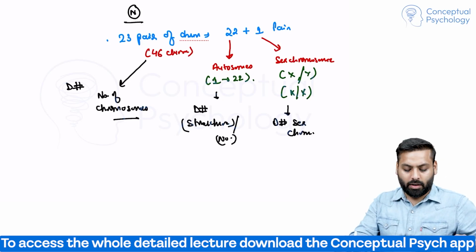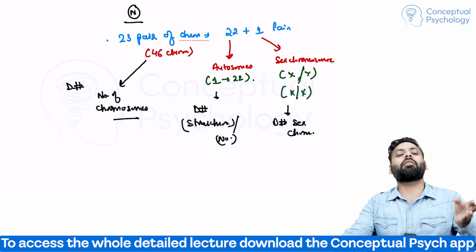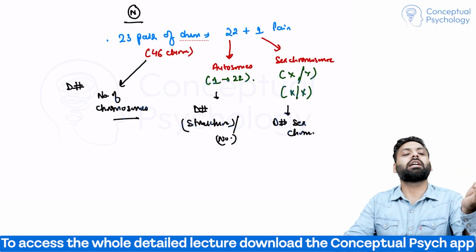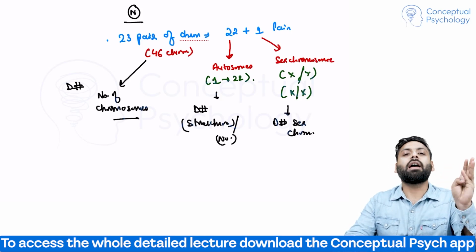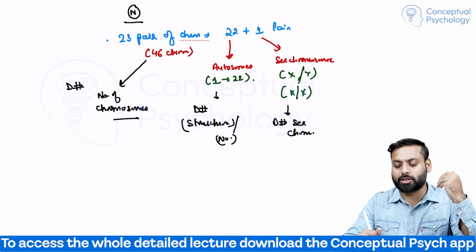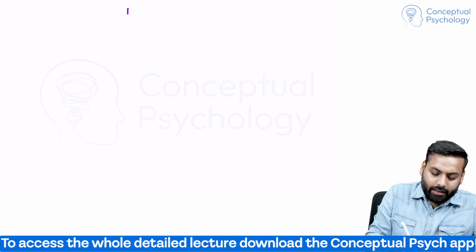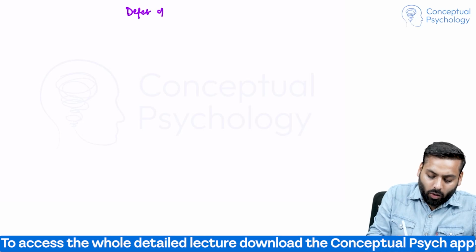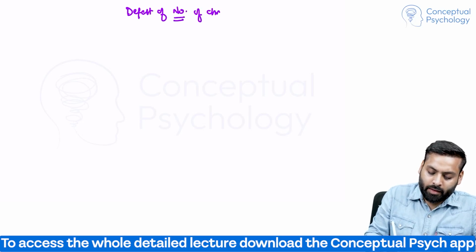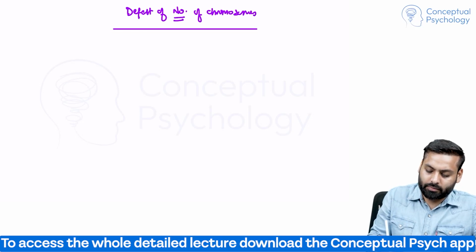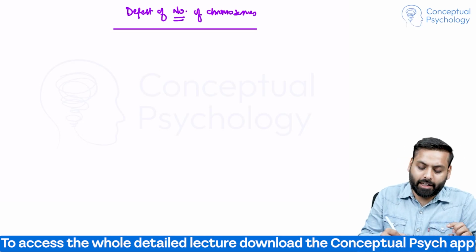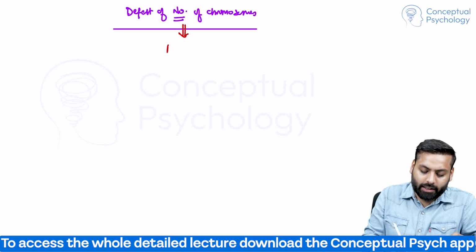So one by one we will see the defects. First, defect in the number of chromosomes. If there is a defect in the number of chromosomes, this is known as aneuploidy.